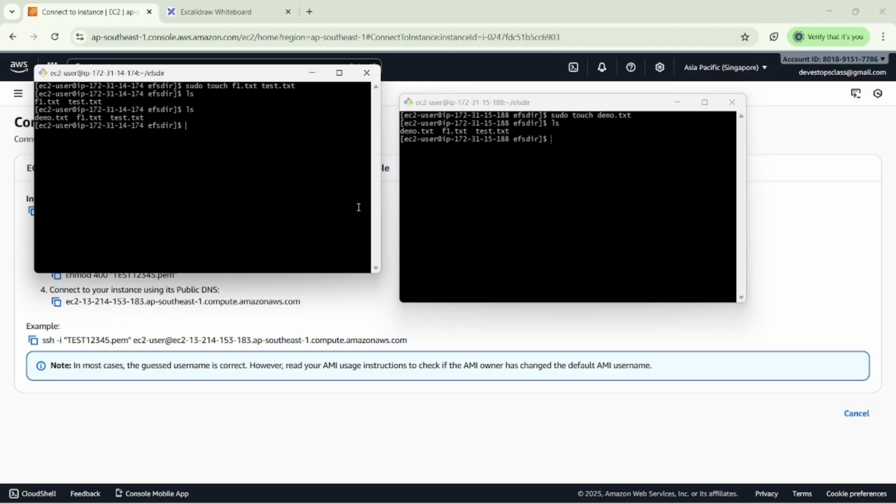Otherwise we are not allowed to use the NFS client in our EC2 instances.